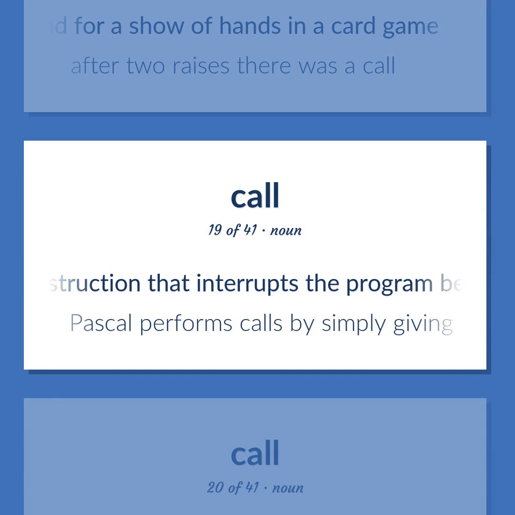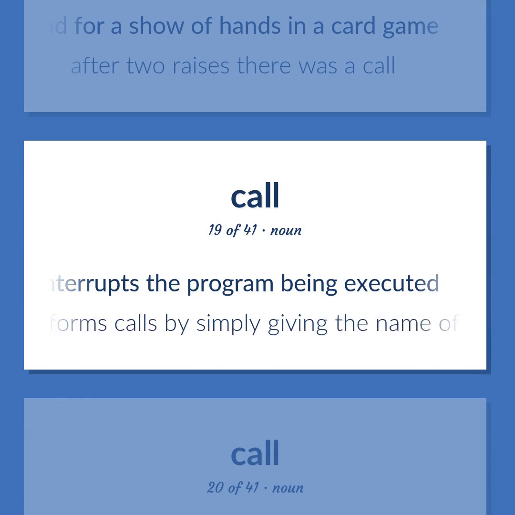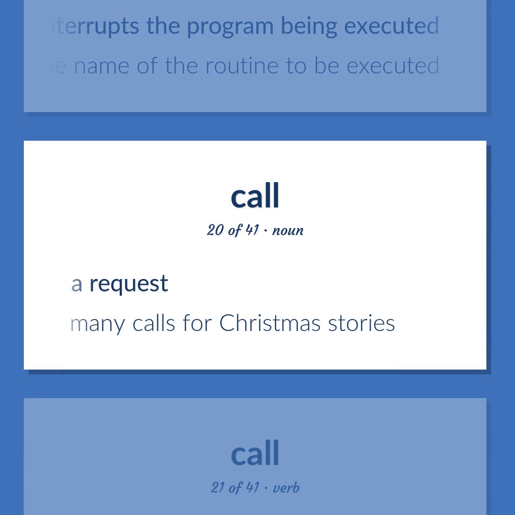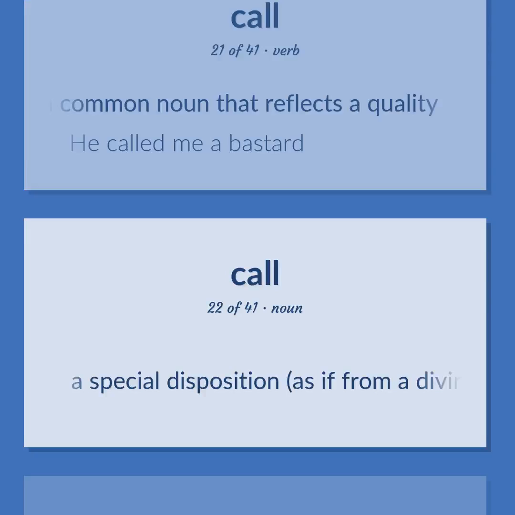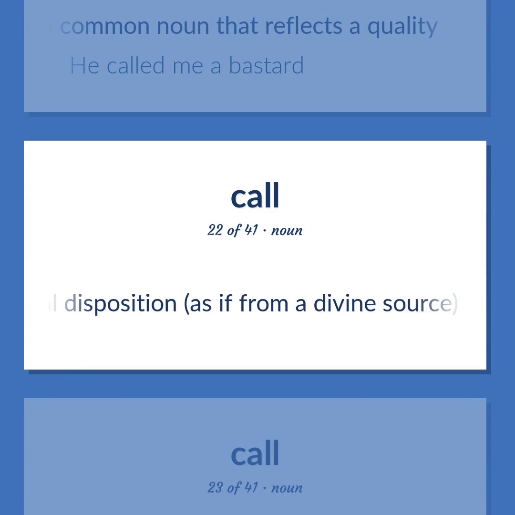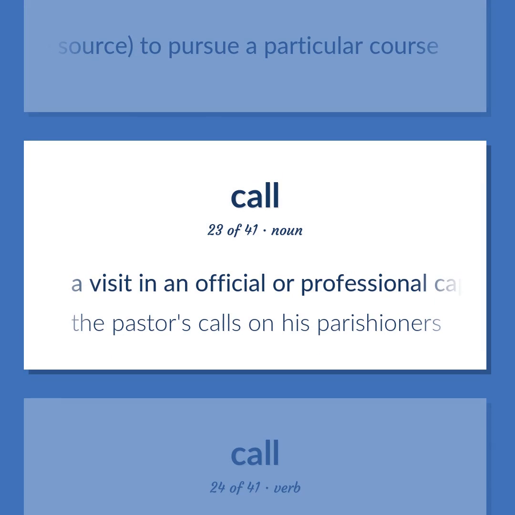An instruction that interrupts the program being executed. Pascal performs calls by simply giving the name of the routine to be executed. A request. Many calls for Christmas stories. Ascribe a quality to or give a name of a common noun that reflects a quality. He called me a bastard. A special disposition, as if from a divine source, to pursue a particular course. A visit in an official or professional capacity. The pastor's calls on his parishioners.